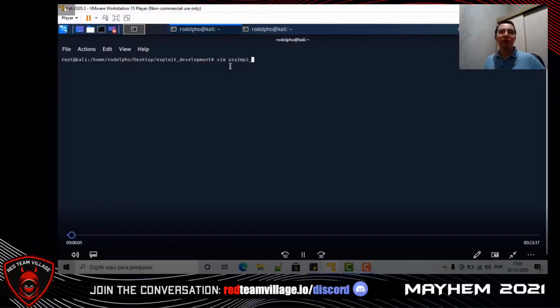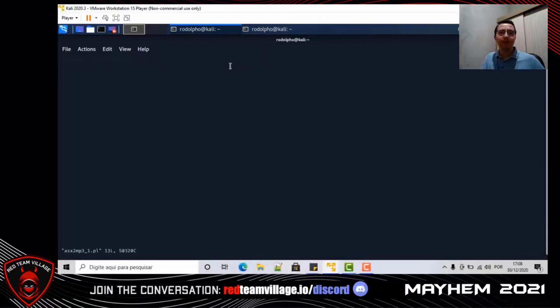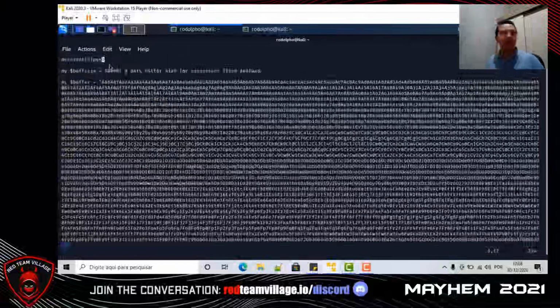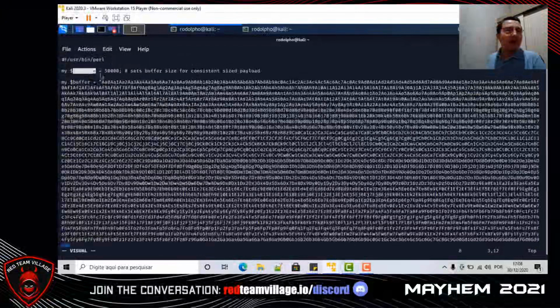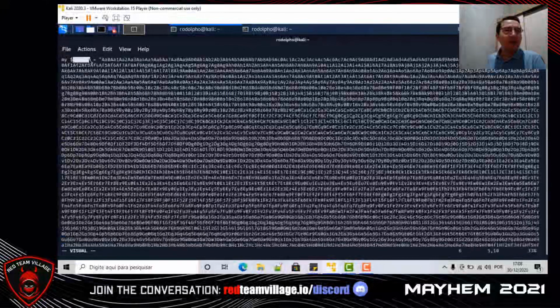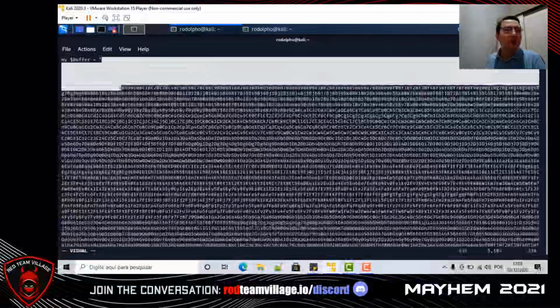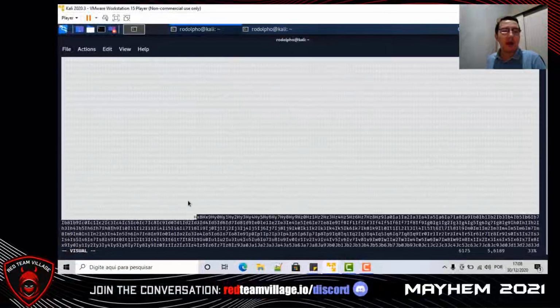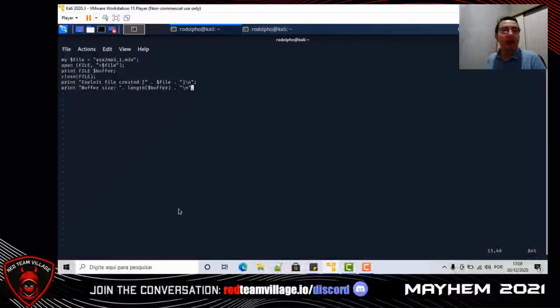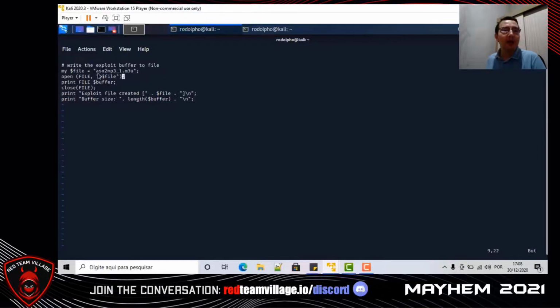Let's open our exploit code. Here we have a variable buff size with 50,000 bytes, and a variable buffer with a large amount of characters. This large amount of characters was generated by pattern create.